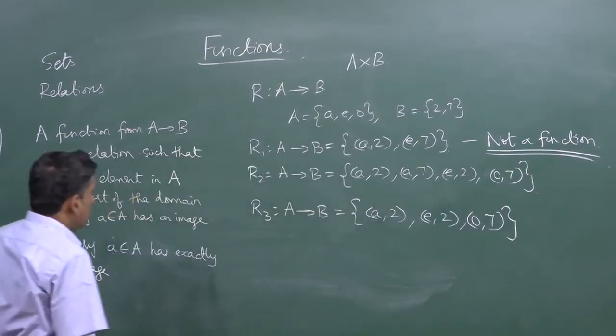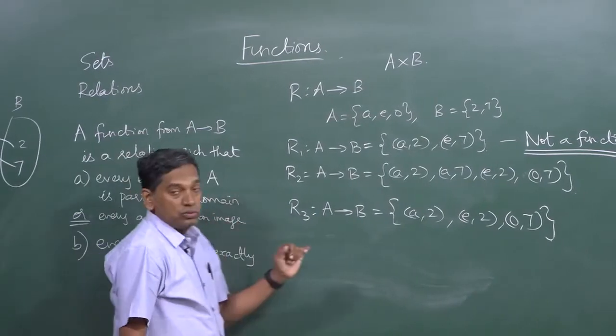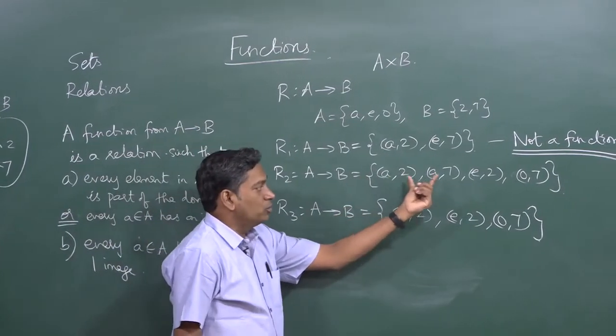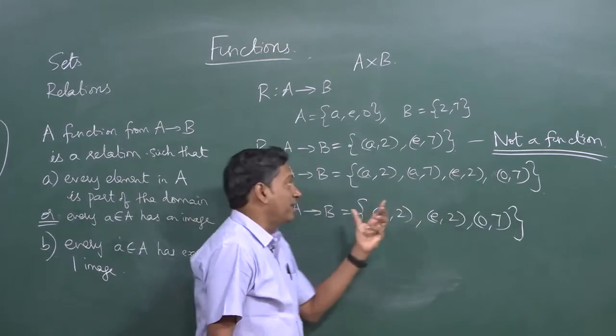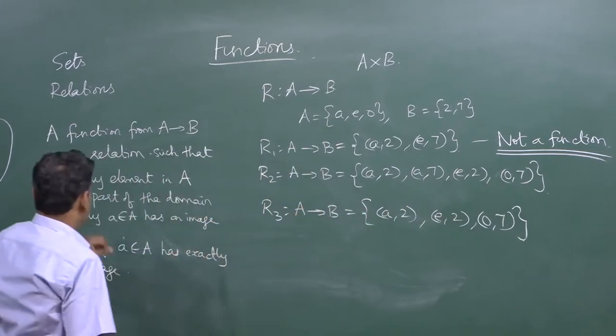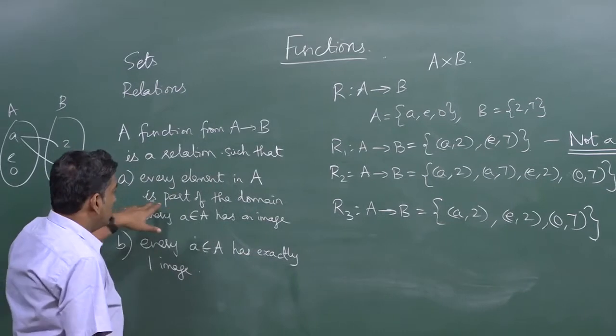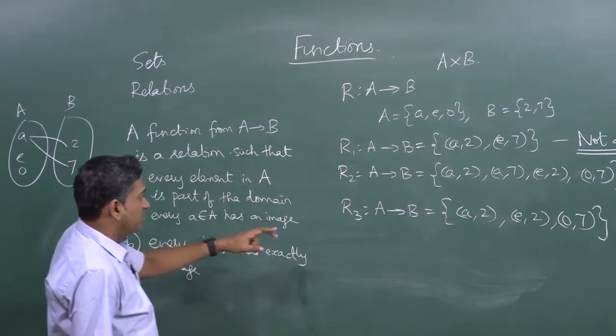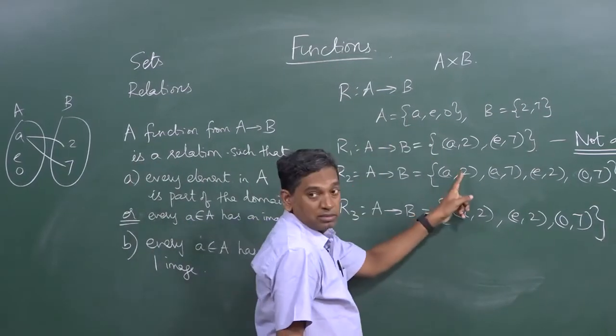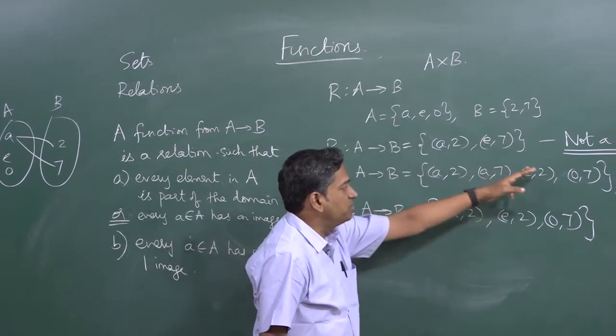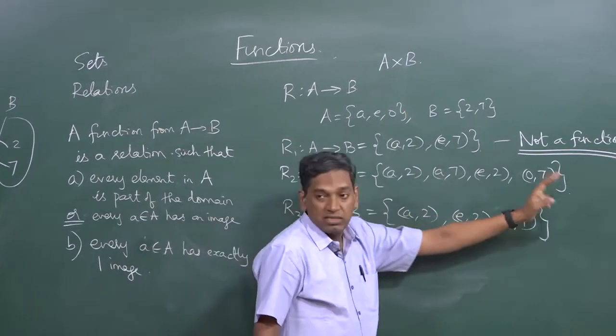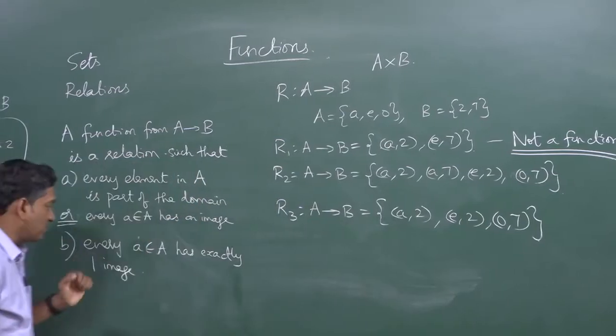Now, let us look at R2. It has (a, 2), (a, 7), (e, 2) and (o, 7). Does it satisfy the first condition? Every element is part of the domain, or every a has an image. Well, a has an image, which is 2. e has an image, which is 2. o has an image, which is 7. So it satisfies the first condition.